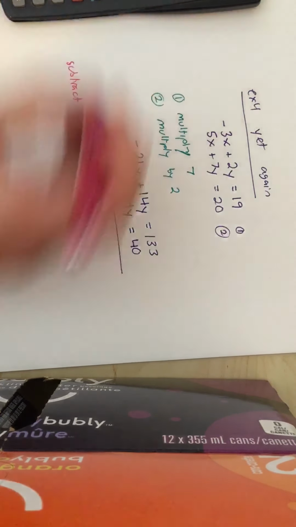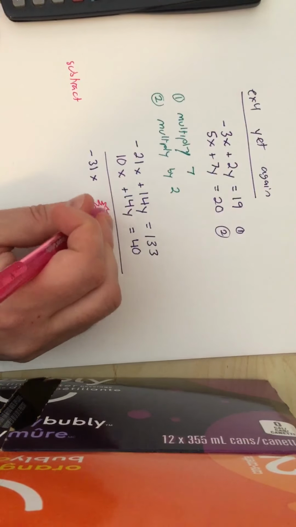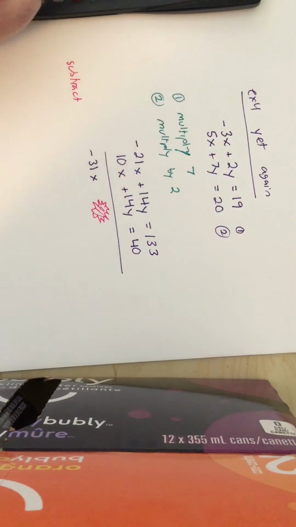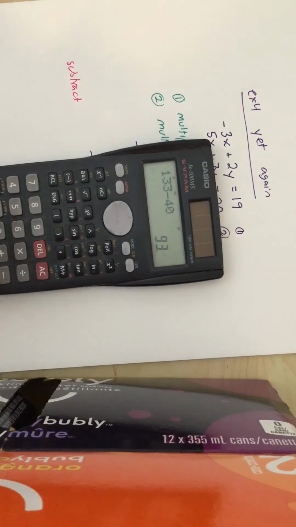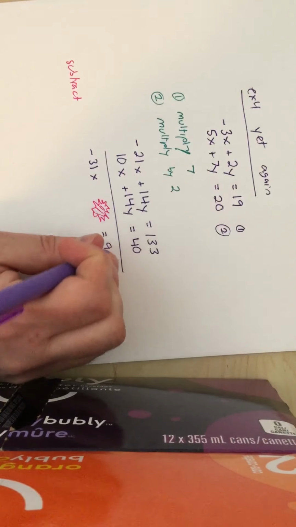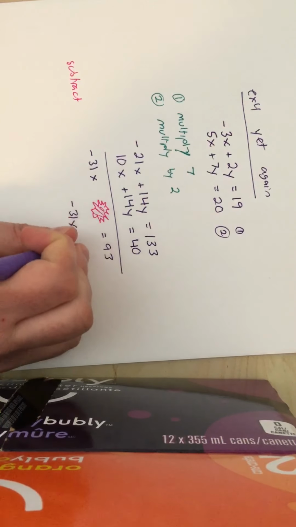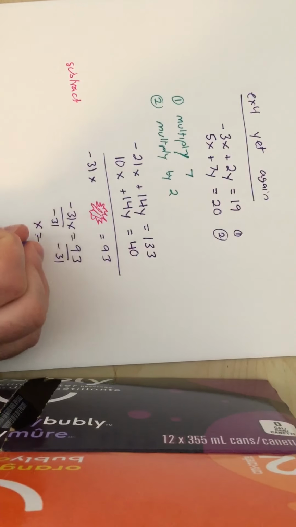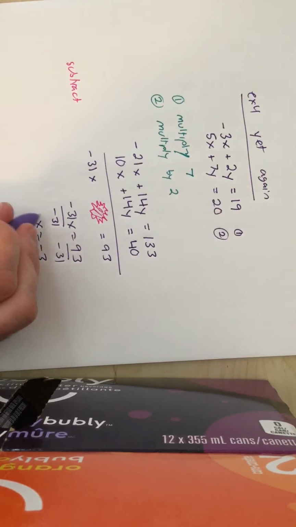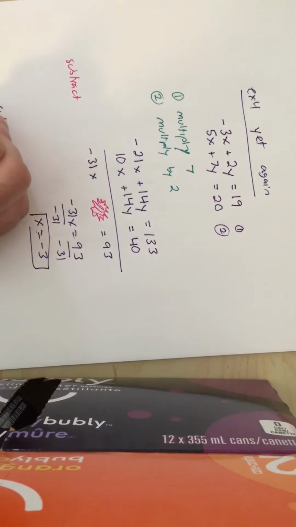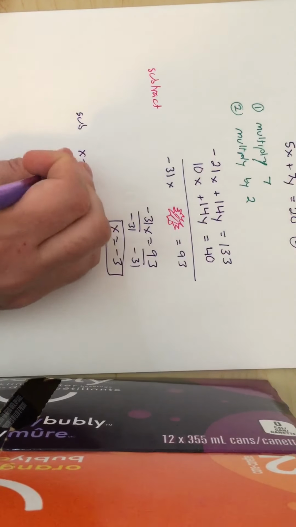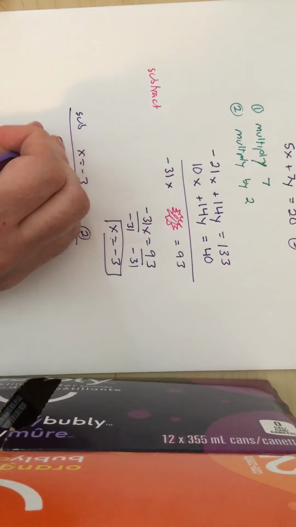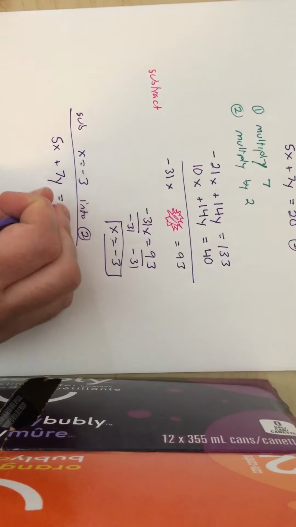14 minus 14 is zero. And then 133 minus 40 is 93. So minus 31x equals 93, divide both sides by minus 31. And we get x equals minus 3. And then we sub x equals minus 3 into, again, equation 2, so 5x plus 7y equals 20.